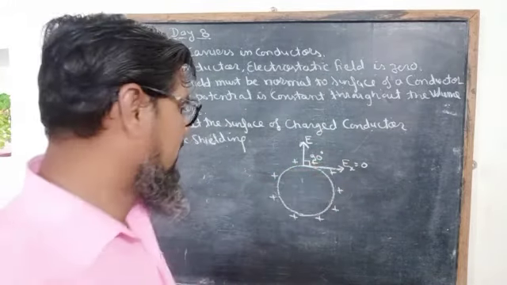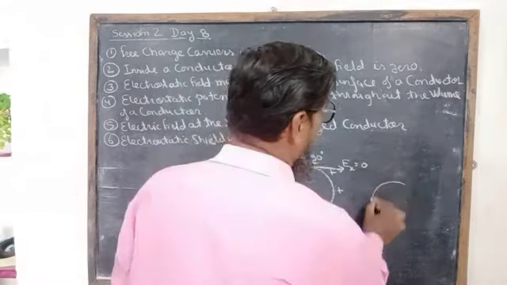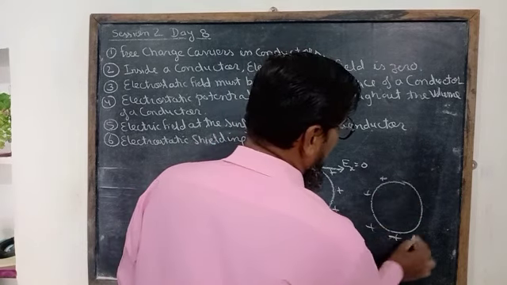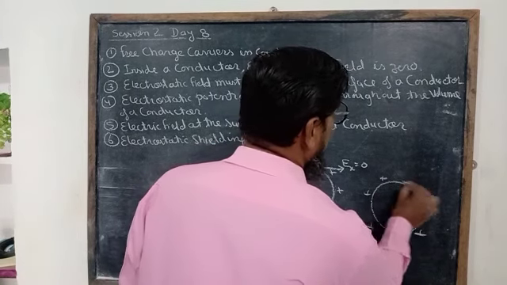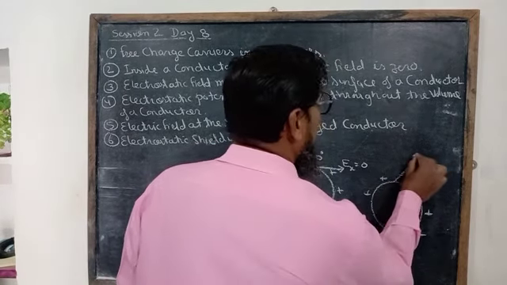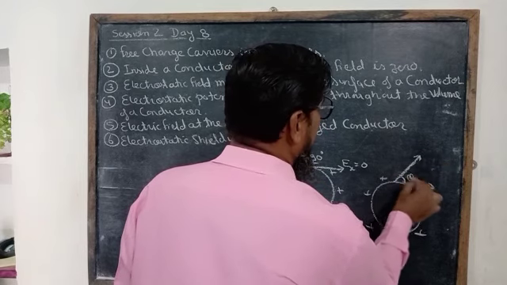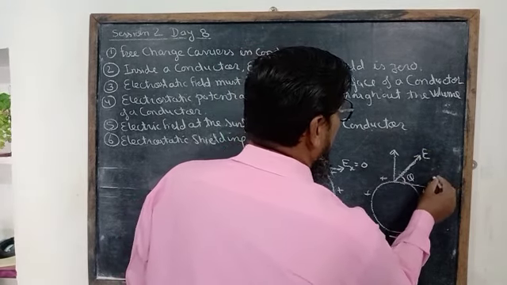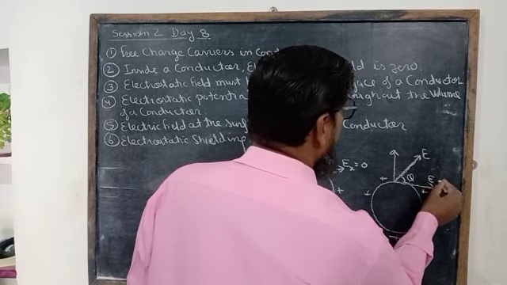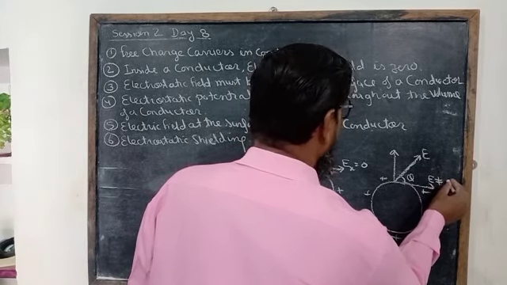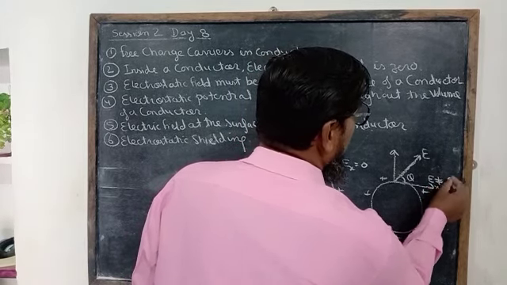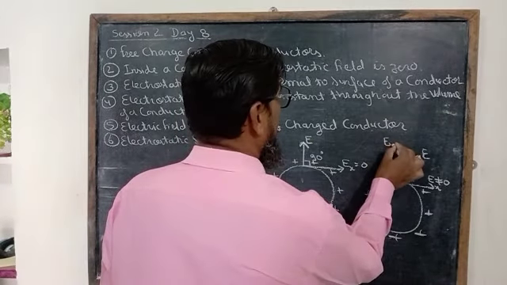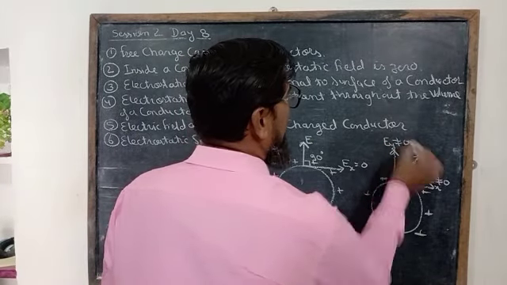And if the electric field is not normal to the surface of the conductor, but inclined at a certain angle, then the field has some non-zero component along the surface of the conductor.